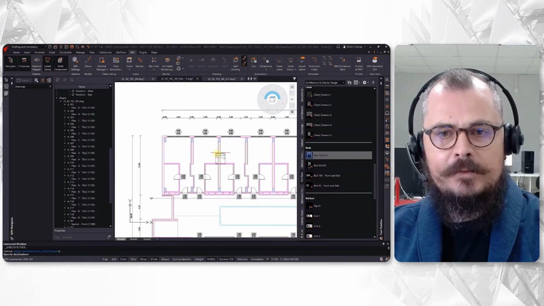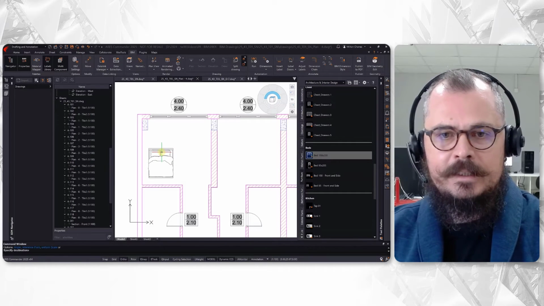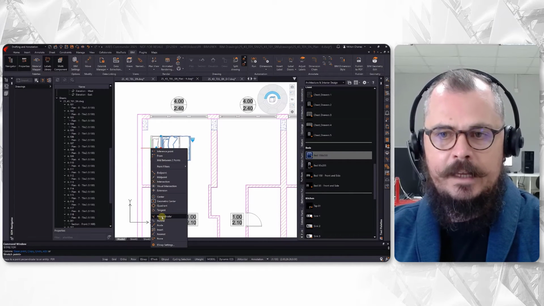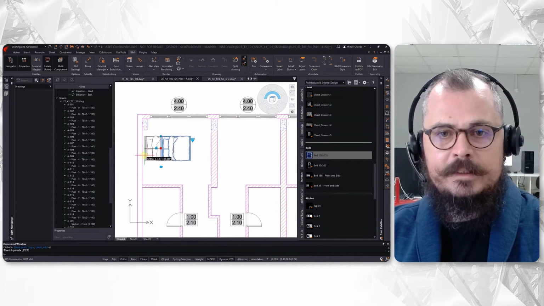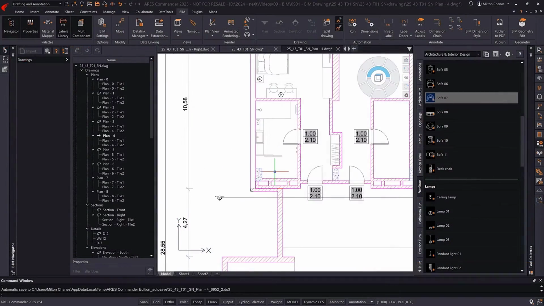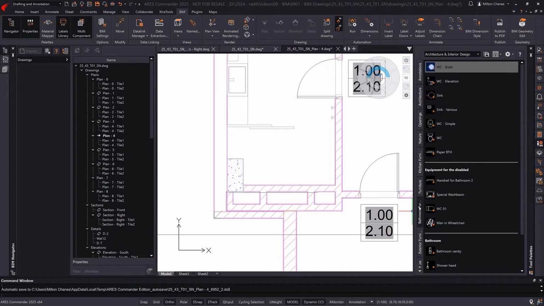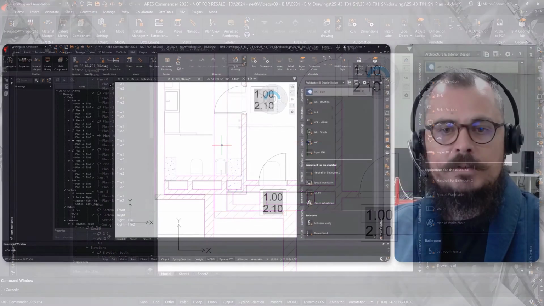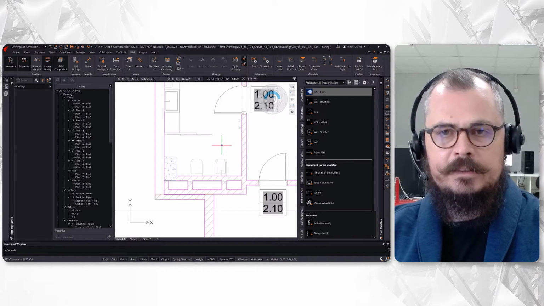The advantage here of dynamic blocks is that they are parametric. You can use grips to position them, switch between different options and styles. Ares includes more than 450 dynamic blocks for different use cases. But you can also customize the two palettes to add your own blocks. If you need to design anything special, you have, of course, a full set of 2D and 3D CAD features. That said, using dynamic blocks is not only faster, it is also easier and contributes to standardize the drawings.